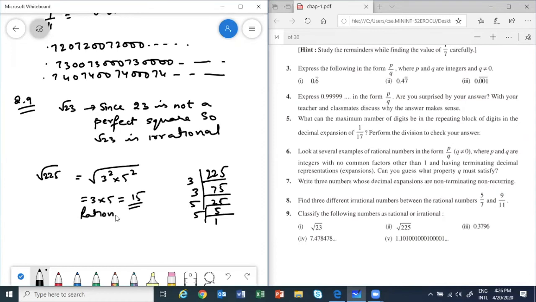Next one, third part. Is it rational? Correct, because it is terminating. 0.3796. Rational. Okay, it is terminating. Correct. Because it is a terminating decimal.